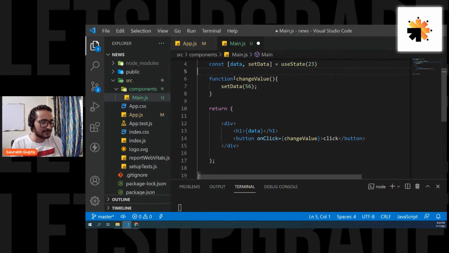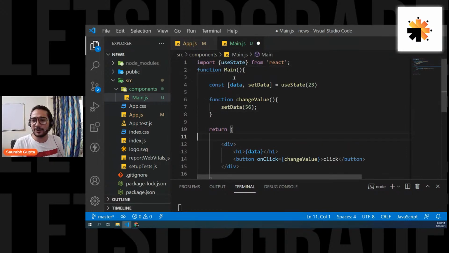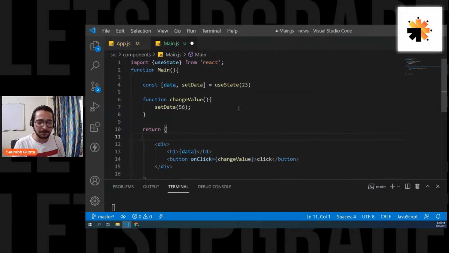Everyone, are we clear with this? Can we see the new hook? Can we start learning about the new hook? Everyone, please tell me. Most important hook, one of the most important hooks in React.